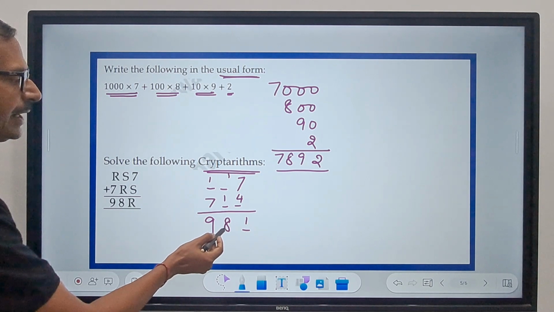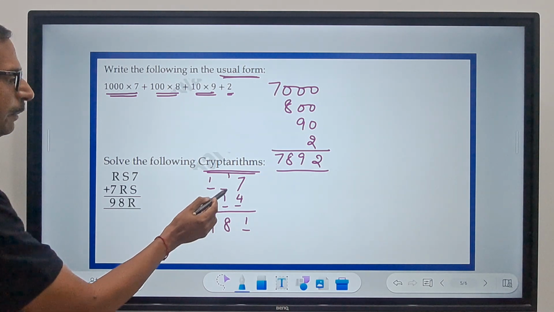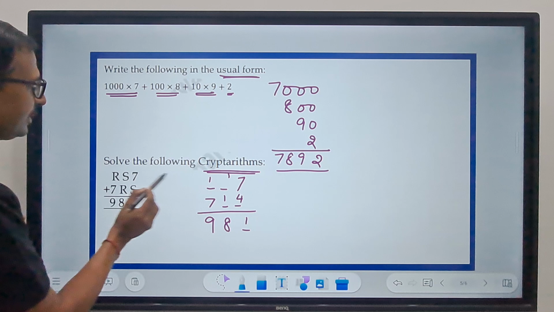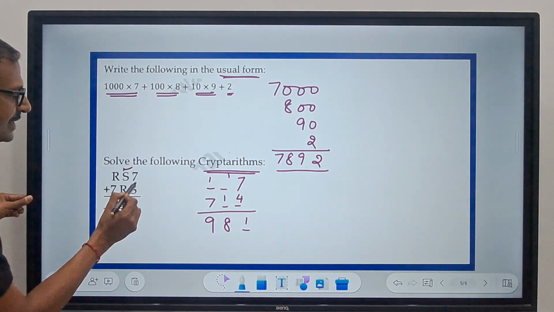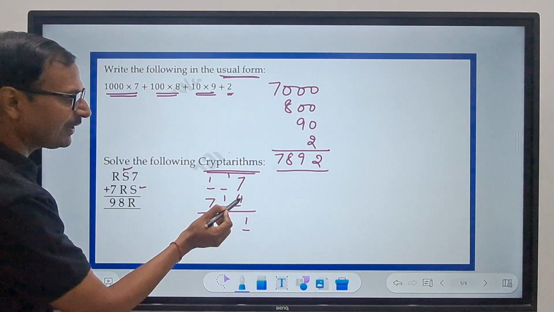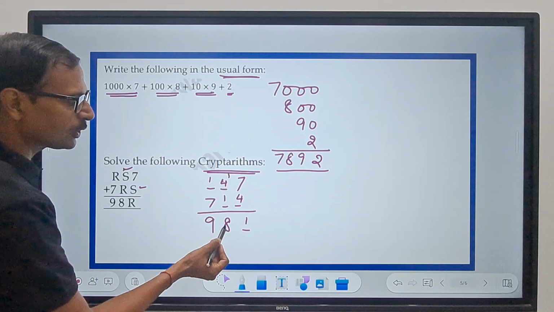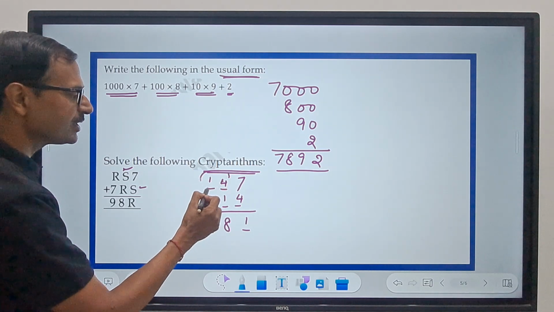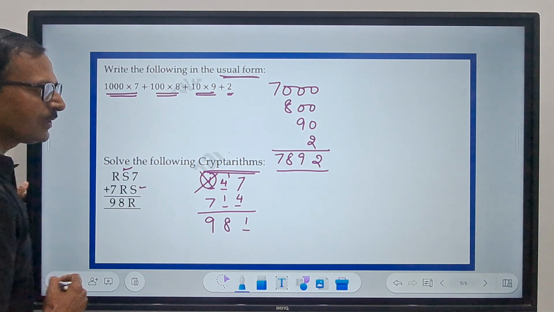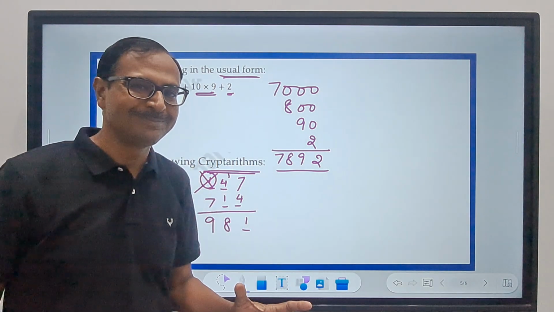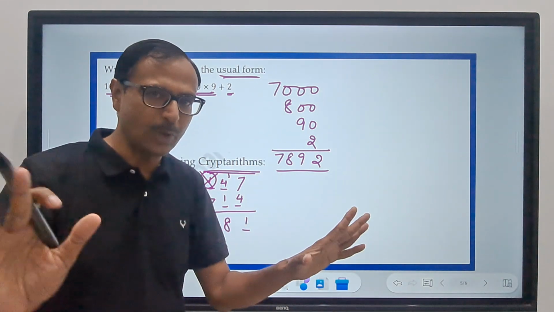How do I get an 8? 1 plus something. The number here is S and the number here is also S. So if I have a 4 here, I should have a 4 here. But 1 plus 4 plus 1 is not going to give me 8, and therefore this one is incorrect. I can't have a 1 here. So one possibility is ruled out.